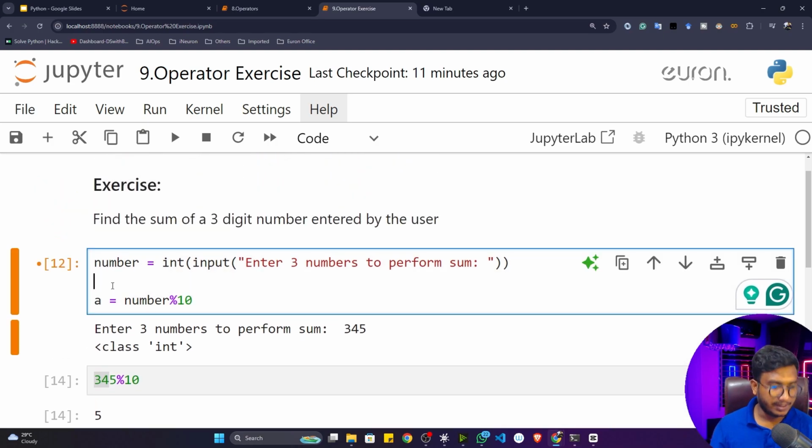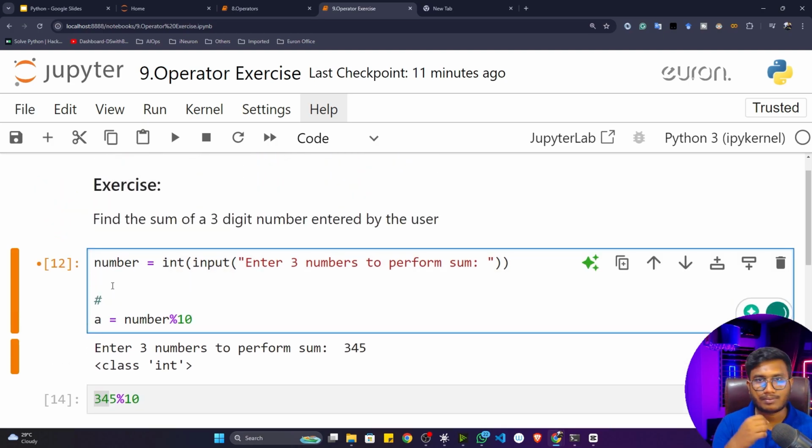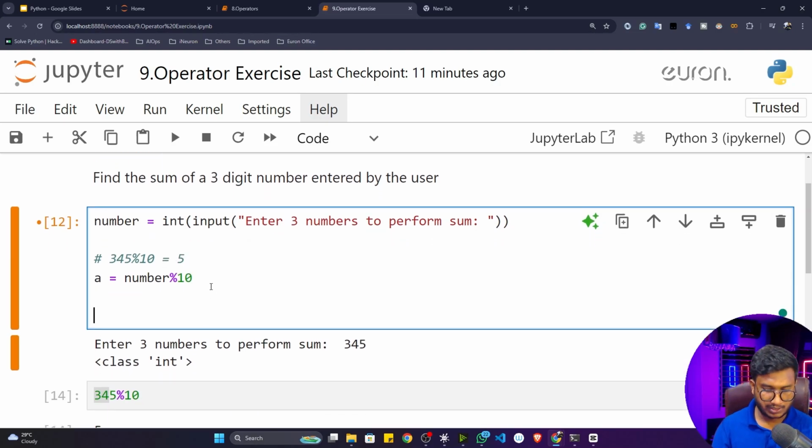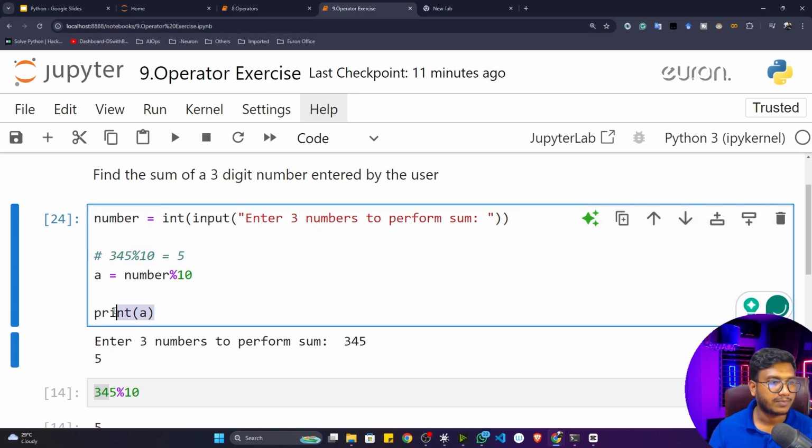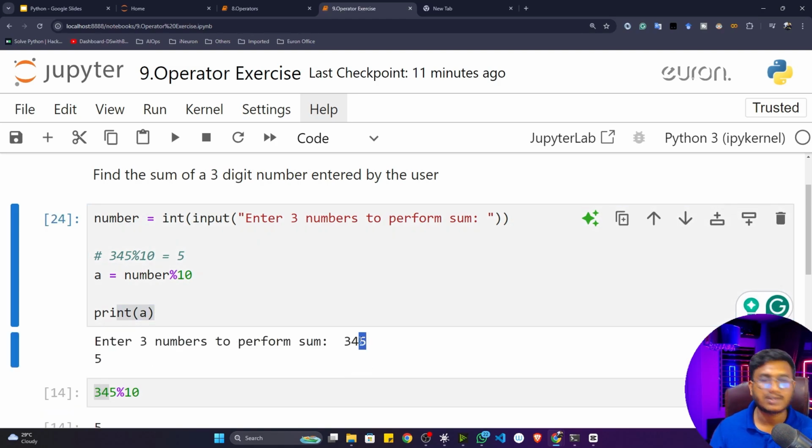So here, let me comment this out. I think it would be easy for you to do the revision. The number I'm getting from the user, let's say the user is passing 3, 4, 5. I'm doing the modulus operation with the help of 10, and it is giving me this 5 as an output. Now let me show you. If I print this A and execute the program, let's say the user gives 3, 4, and 5, I'll get 5 here. That means I have extracted this 5 successfully.